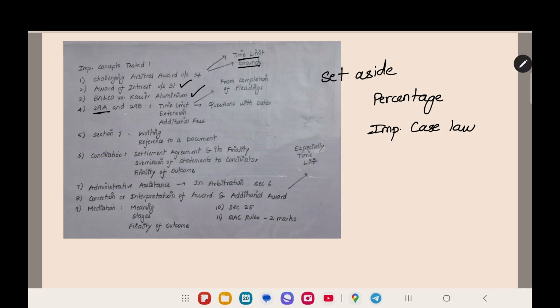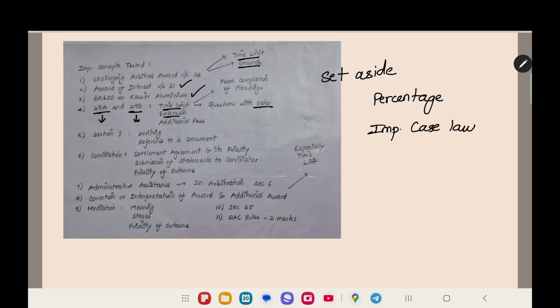And then section 29A and 29B. These are the time limit for the arbitral award, and the fast track arbitration procedure sections. In that, you have to know within which time limit you have to complete the arbitral award. I got questions with dates: in this date the pleadings were completed, from which date to which date you have to give the arbitral award. Like that I got the questions.